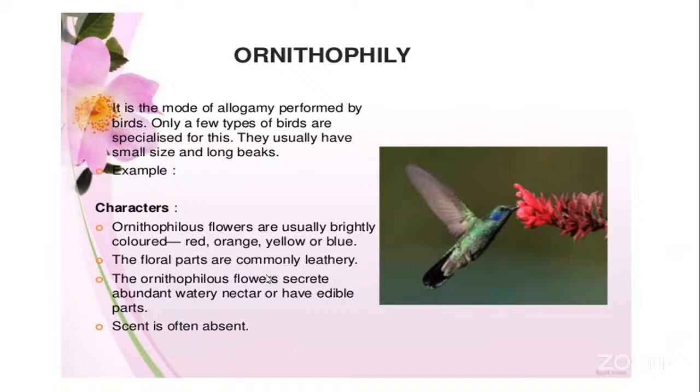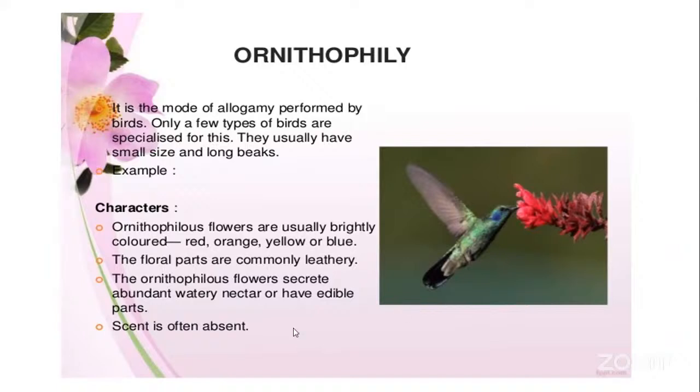Next, these flowers secrete abundant watery nectar, or they have edible parts. So generally these birds visit the flowers for food. For sucking the nectar, or for consuming the petals or the floral parts, they will visit the flower. So these plants develop edible parts of the flower as well as watery nectar.